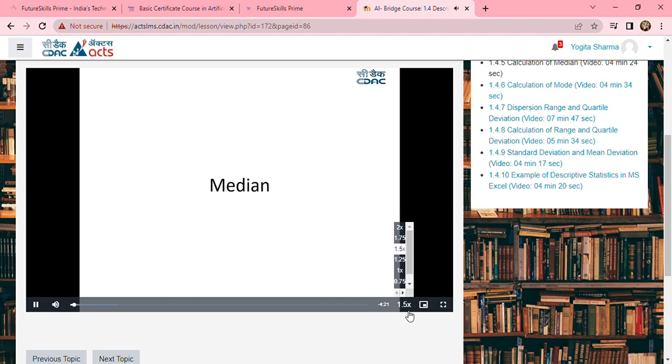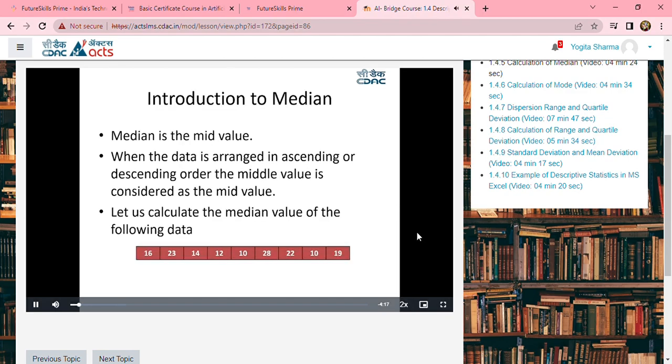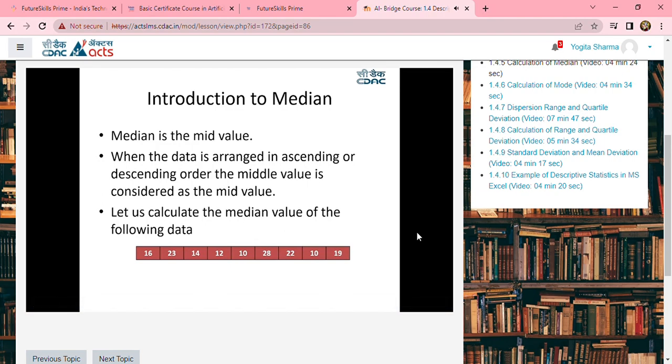Now let us talk about median. Median is nothing but the mid value. When the data is arranged either in descending order or ascending order, the middle value is considered to be the mid value. Let us calculate the median value of the following data.